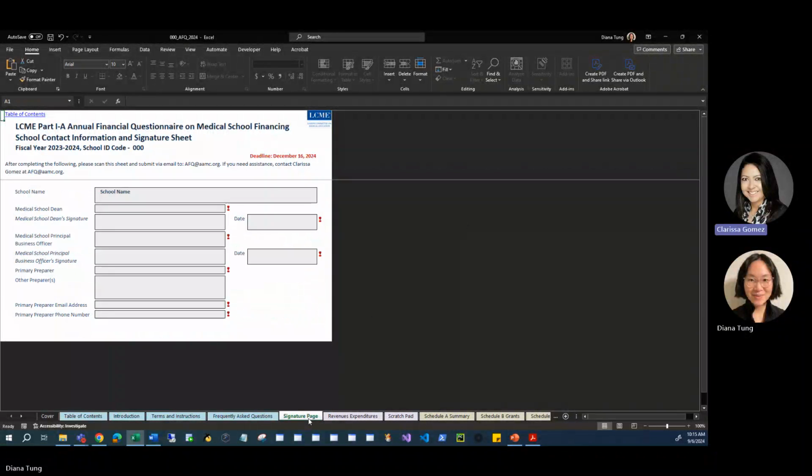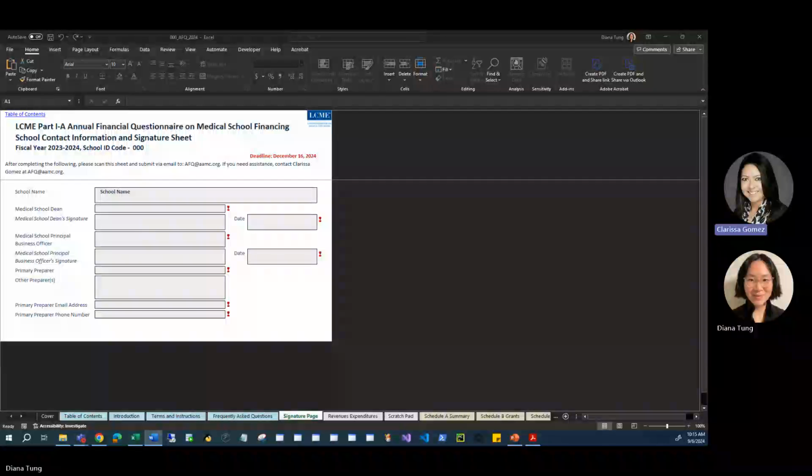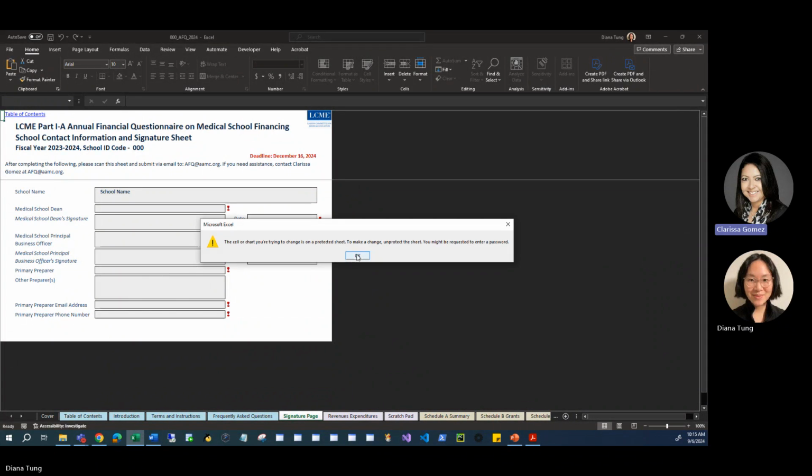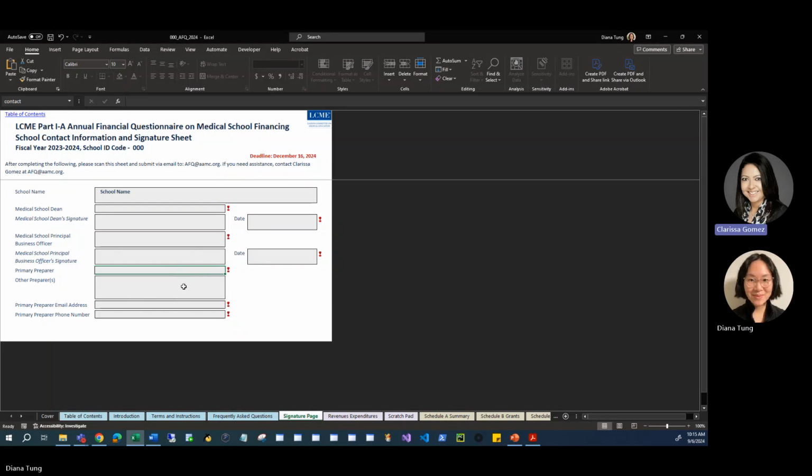Signature page. The signature page worksheet serves two purposes. One, it tells us who to contact if we have questions, and two, it also serves as a signature page indicating that your PBO and Dean have reviewed the AFQ contents before submitting. We ask that you designate only one individual as the primary preparer. You may list as many individuals as needed in the other preparers line. After you complete the data entry portion of the AFQ, print or separately save this signature page and have both the PBO and Dean sign the signature page.